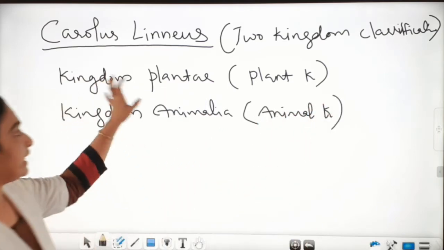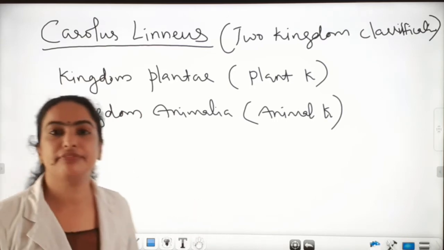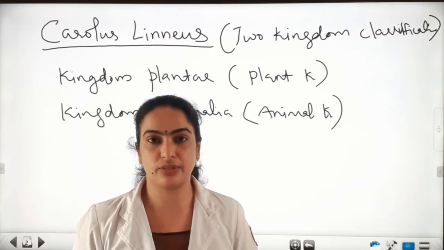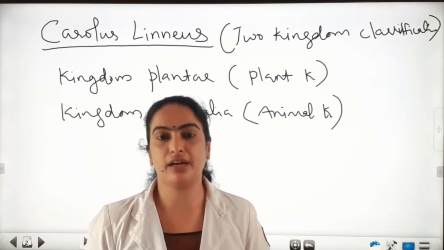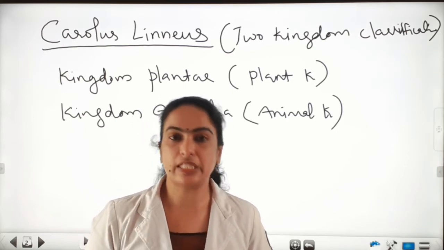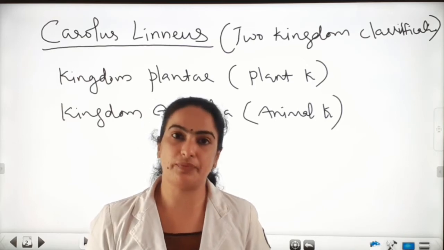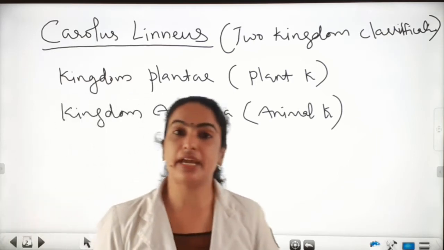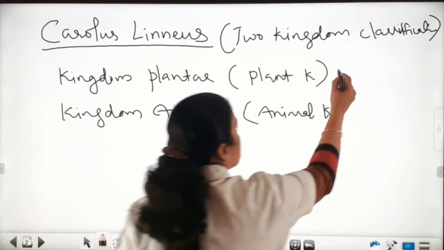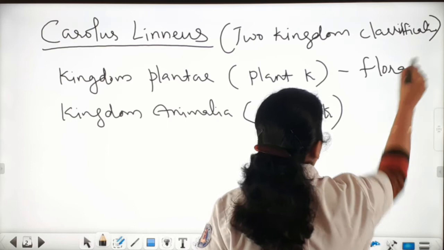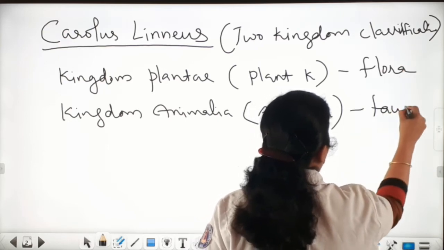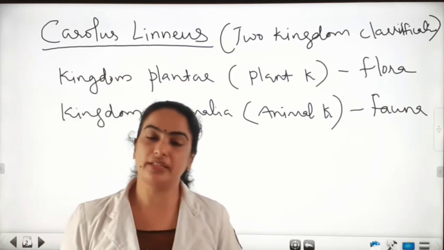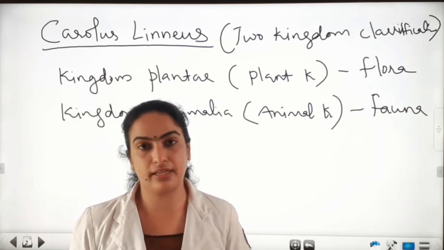So kingdom Plantae is exclusively for the entire flora of the world. Flora means plants. So kingdom Plantae is exclusively for the entire plants of the world, and kingdom Animalia is exclusively for the entire fauna of the world. This is for the entire flora, and this is for the entire fauna. So this is called the two-kingdom classification by Carolus Linnaeus.